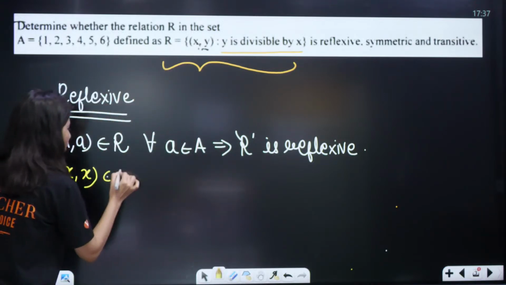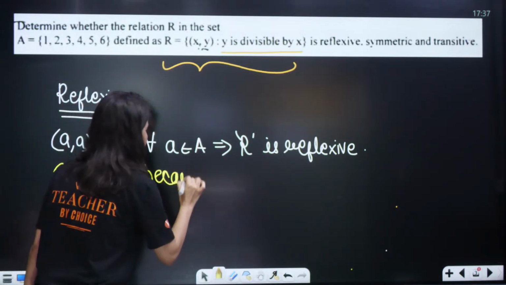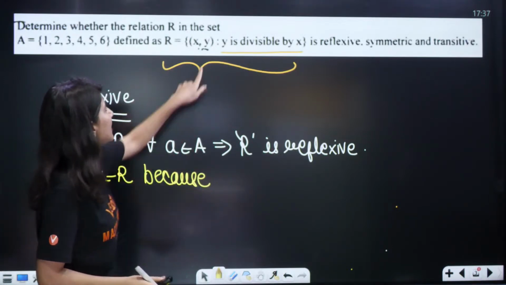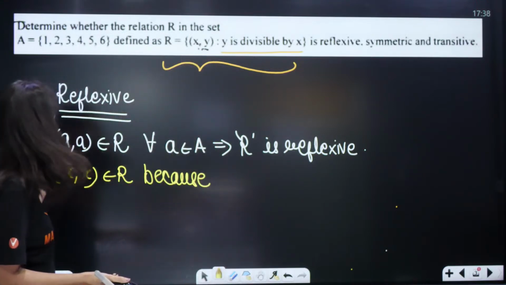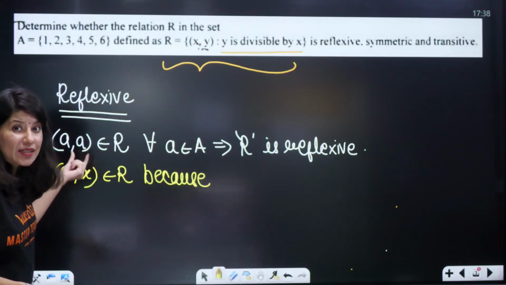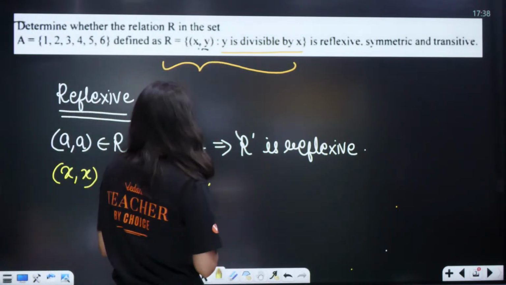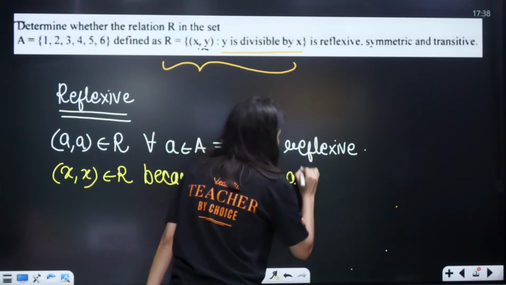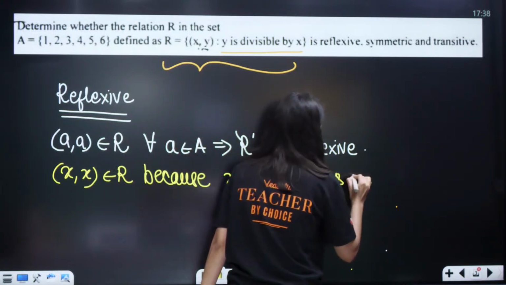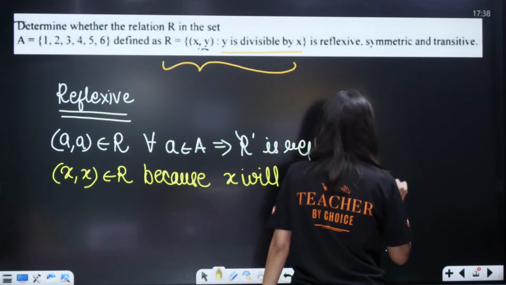So my answer for this question: x comma x belongs to R, because I'll be replacing this y by x. In a reflexive relation, both the elements present in the ordered pair should be the same. So x comma x, because x will always be divisible by x.